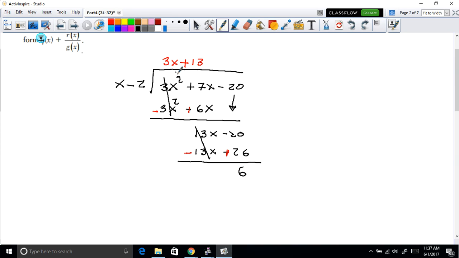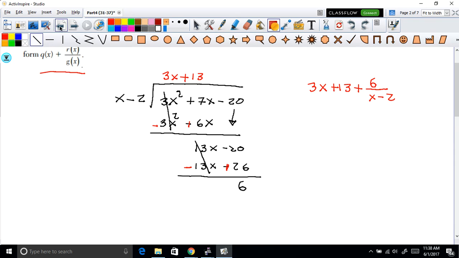So our answer, or at least the quotient from this division, is what we had on the top, which is going to be 3x plus 13. And then you're going to add the remainder, which was 6. And you're always going to divide it by what we were always dividing by, which is x minus 2.